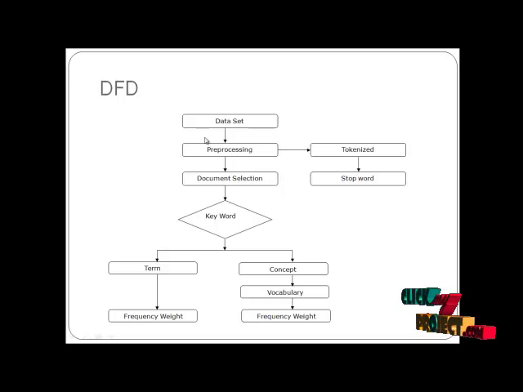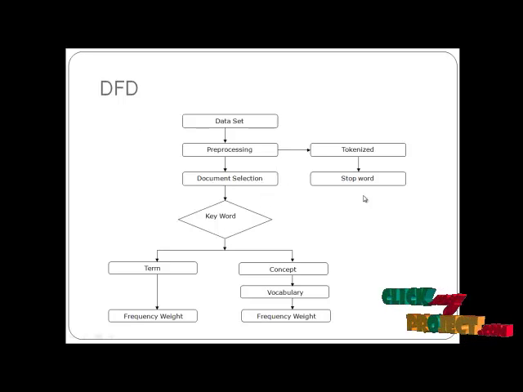In the pre-processing steps, we apply tokenization to all the documentation. The stop words are removed. After the tokenization and stop word removal, we get to the document selection. The document selection is checked after pre-processing.